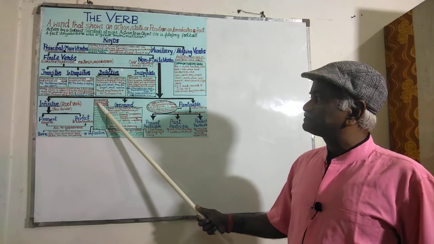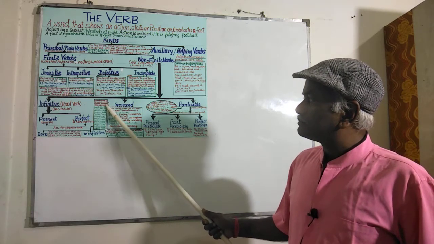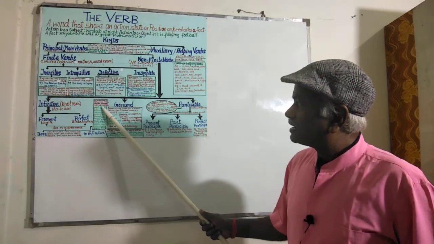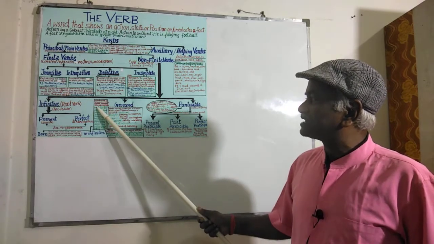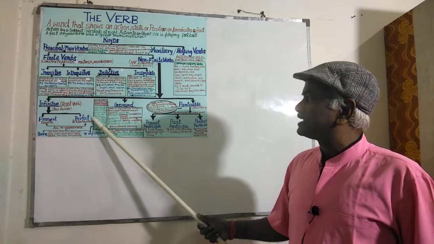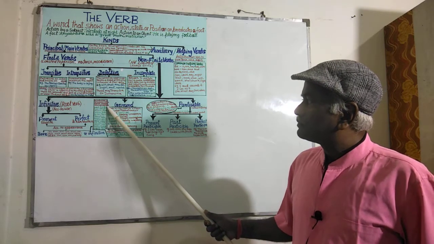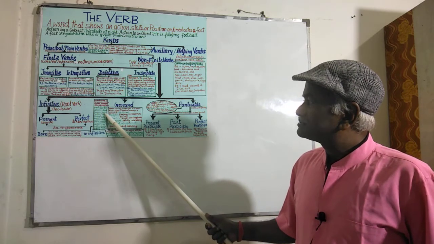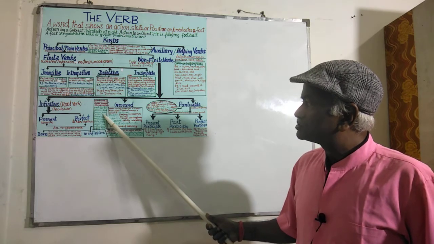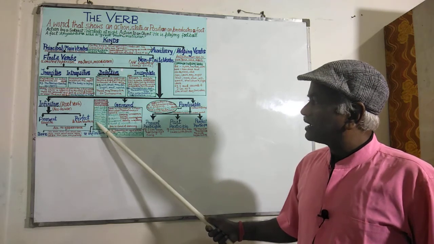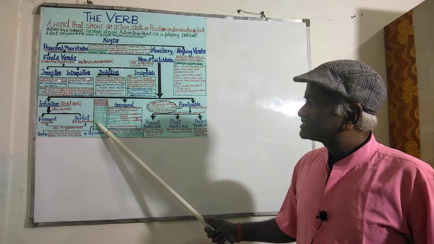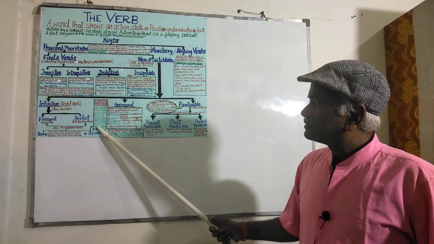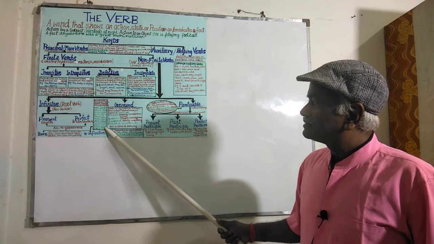A to-infinitive is preceded by verbs that express desire, for example: want, love, like, hope, hate, feel, promise, propose, decide, learn, remember, forget, agree, consent, refuse, fail, hesitate, prepare, care, pretend, etc.